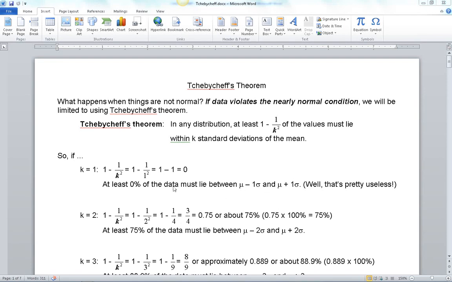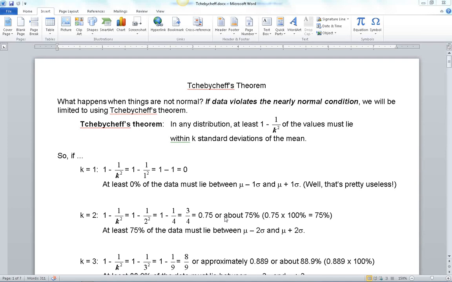Okay, so we really start with k equal to 2. So if I take 2 and plug in for k, and I square it, I get the 4, and 1 minus a fourth is 3/4, which is about 75% of the values, right? So in this case, at least 75% of the data absolutely must lie between the mean minus 2 standard deviations and the mean plus 2 standard deviations.